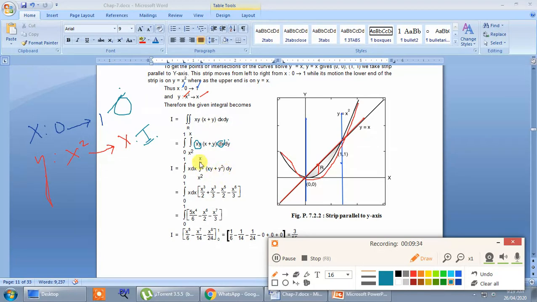If you put the upper limit and lower limit, we get this. Subtract the lower limit value from the upper limit value, we get this. Now multiply x inside, once again we get this stuff, and integrate with respect to x. Note that integration of x raised to 4 is x raised to 5 divided by 5, the 5 gets cancelled, it is x raised to 5 divided by 6. And with similar simplification we get the answer equal to 3 by 56. So I hope you got how to evaluate when limits are not given.